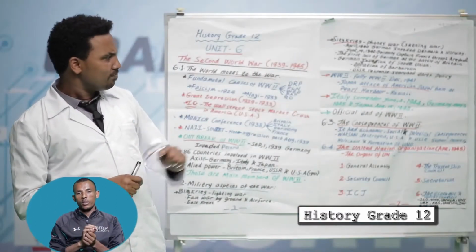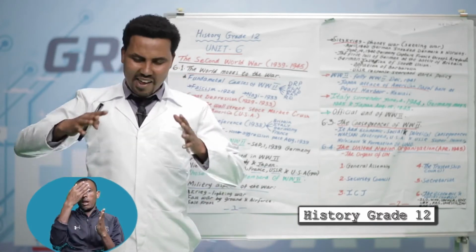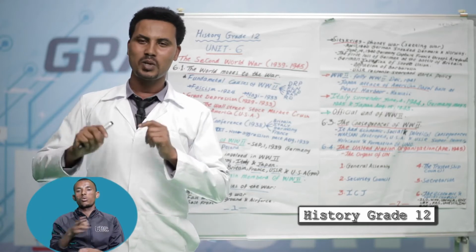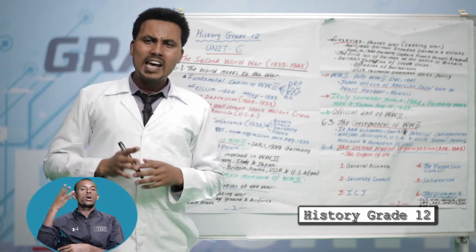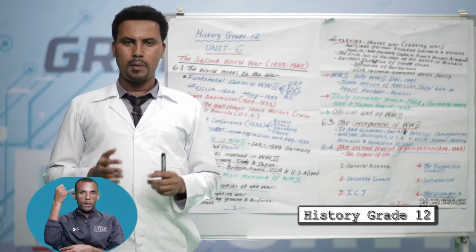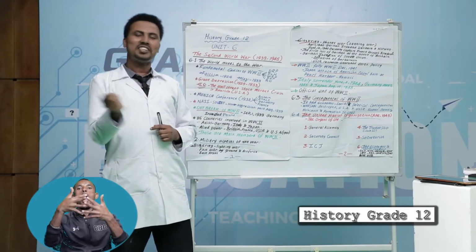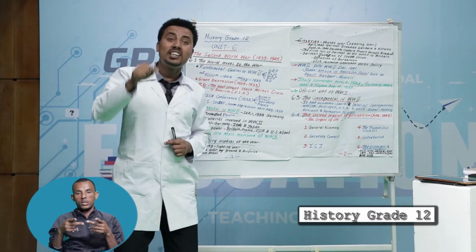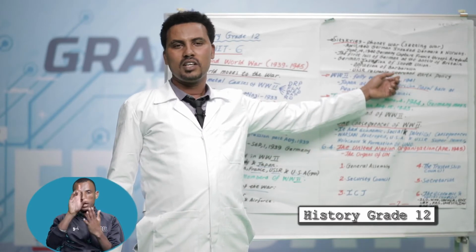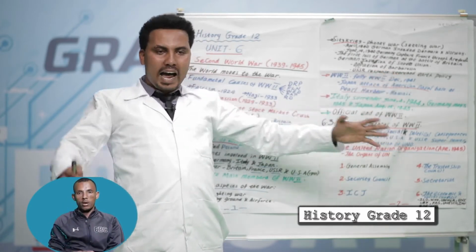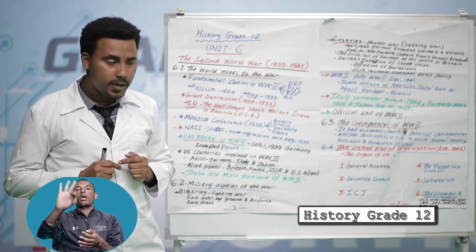The next one: December 1941 was a historical day in the Second World War. This historical day was Japan's attack on Pearl Harbor in Hawaii. Pearl Harbor was the American naval base in the east. As a result of this, the USA entered the war in December 1941. This gave the Allied power a new force from the West. The West means the USA.